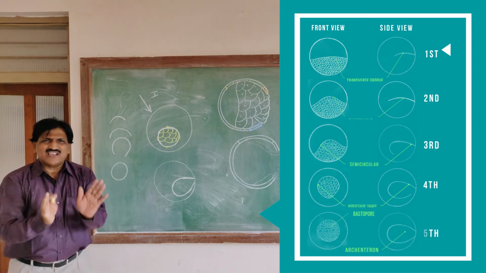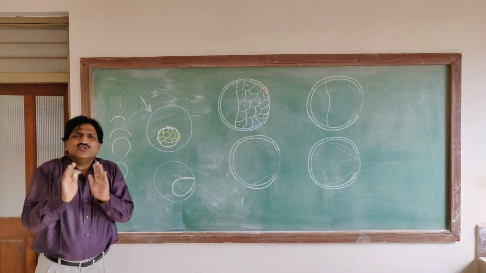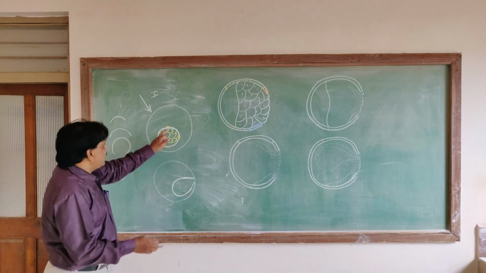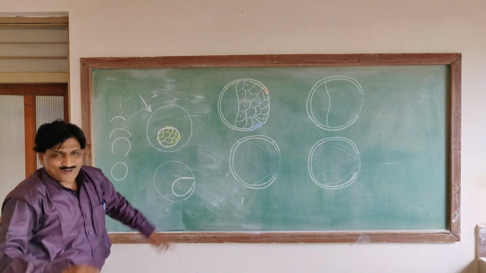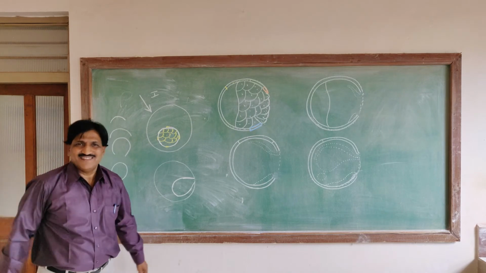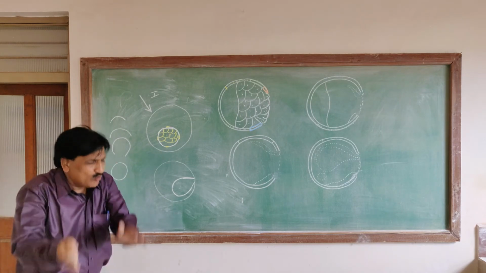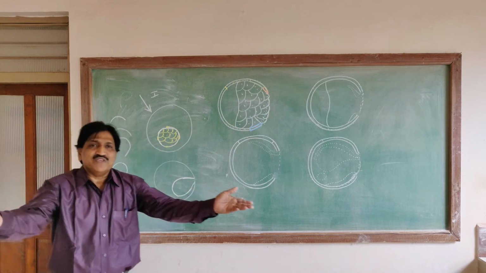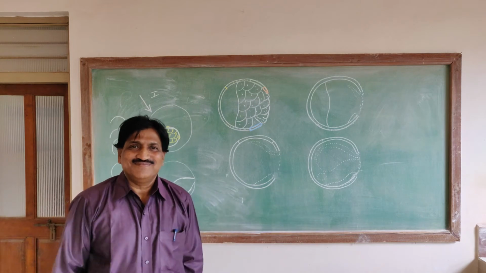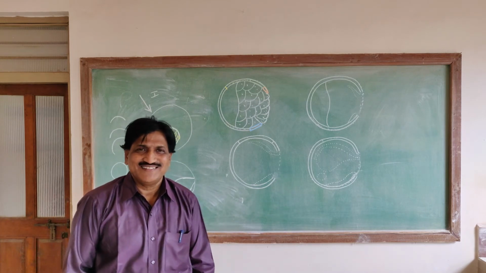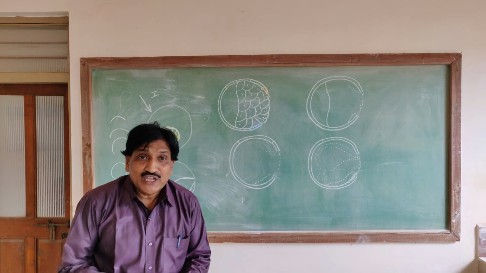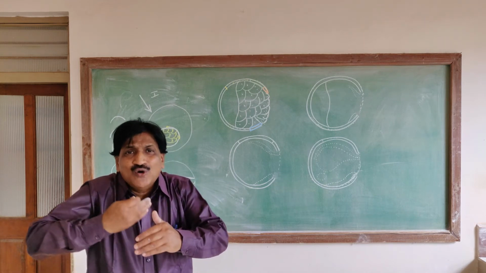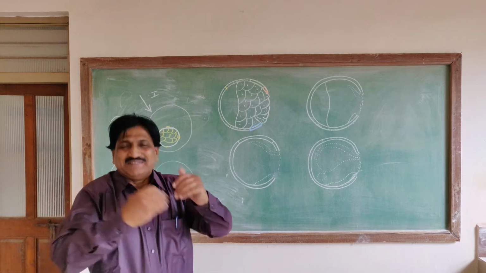Now here, we can easily understand: those cells involuting over the dorsal lip form the notochord. Those cells involuting over the ventral lip and lateral lips form the mesoderm. Involution means rolling of cells from outside to inside.